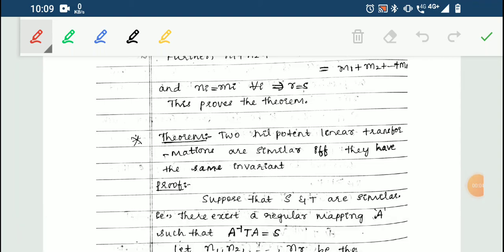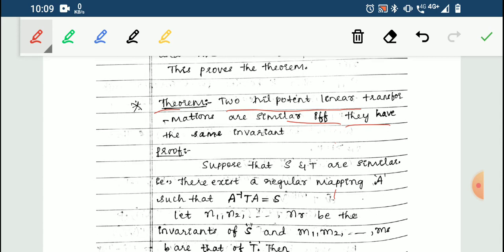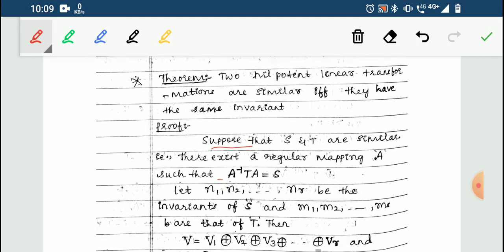This video contains the theorem: two nilpotent linear transformations are similar if and only if they have the same invariants. So if you ask what are the things two nilpotent linear transformations are given, we already talked about nilpotent linear transformation, where there will be index of nilpotent and all. Then about similar, what is the similar definition? We'll go through that, and they have the same invariants.